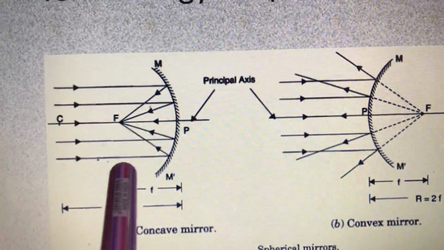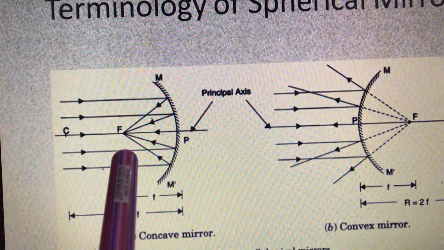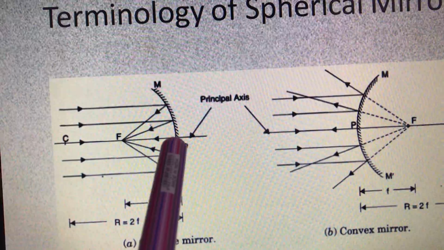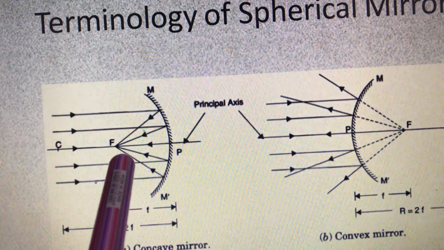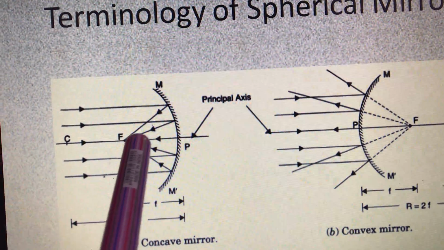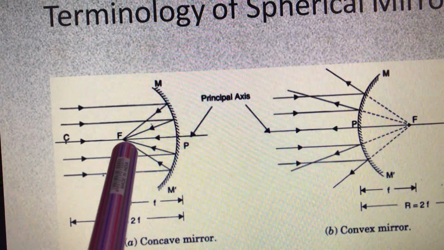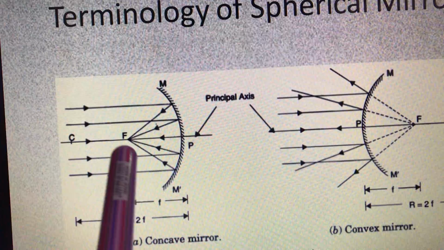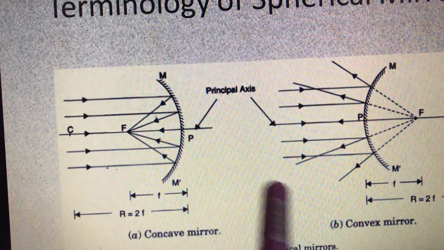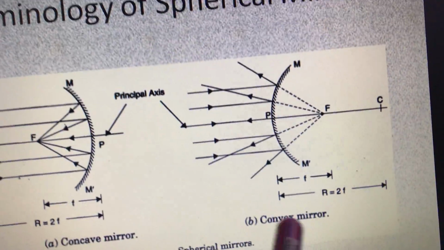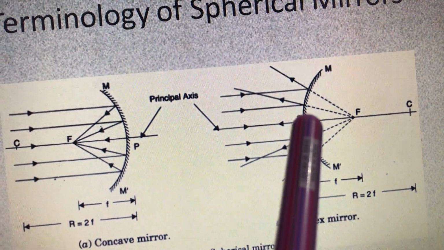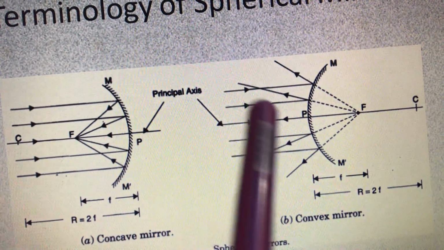Now here if you observe, you can see that all the rays, after they are reflected from the mirror, meet at one point. It means all the rays are converged. Therefore a concave mirror is also known as a converging mirror. And here you see that all the rays after reflection from this mirror go in different directions.